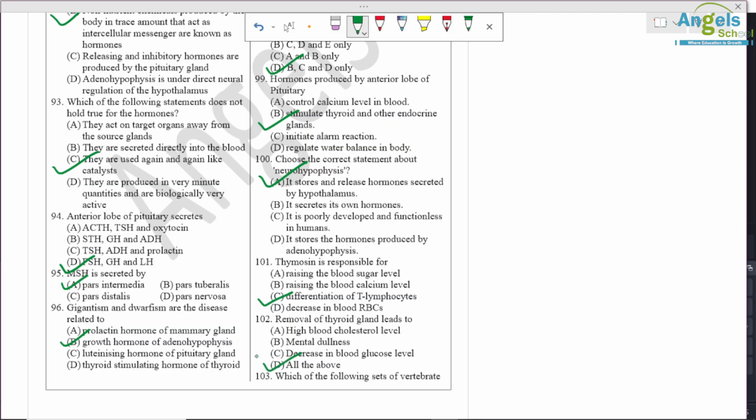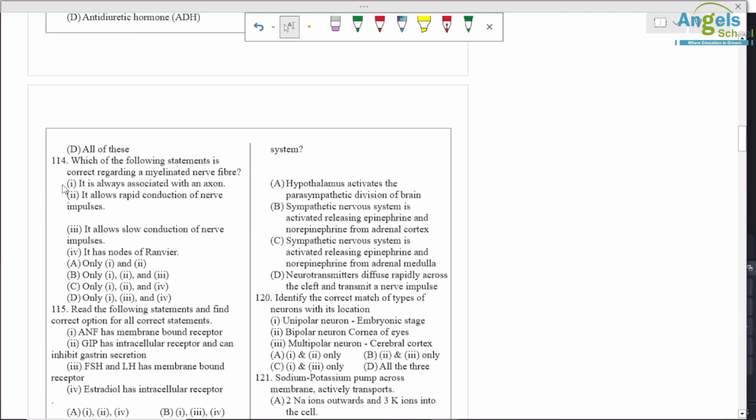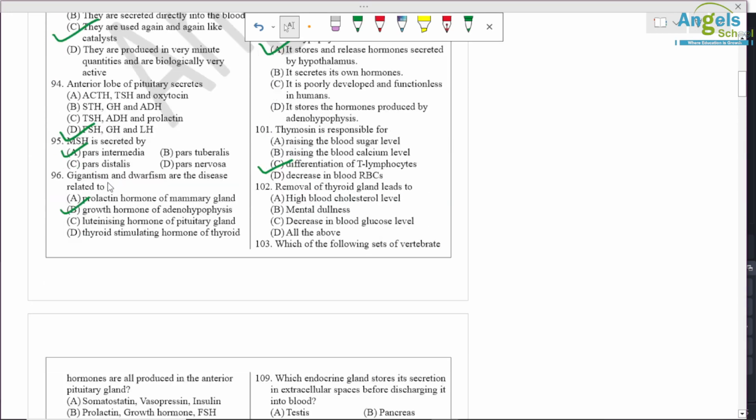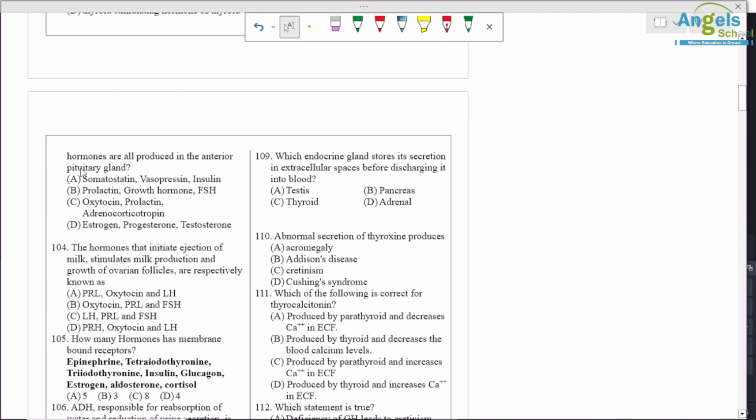Which of the following sets of hormones are all produced in the anterior pituitary gland?